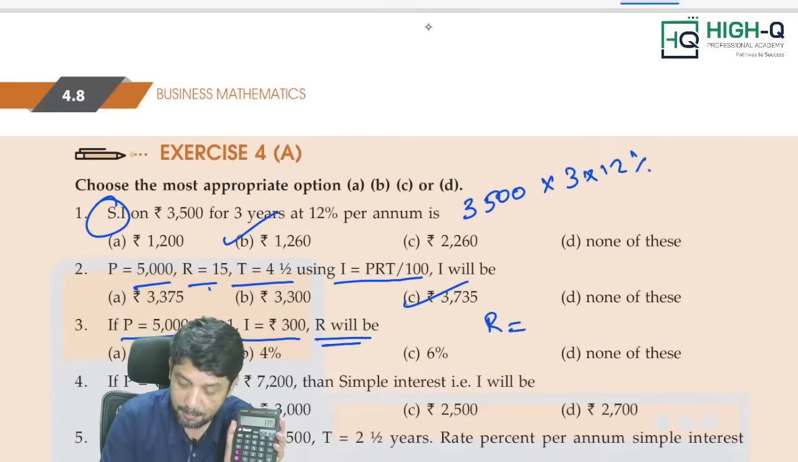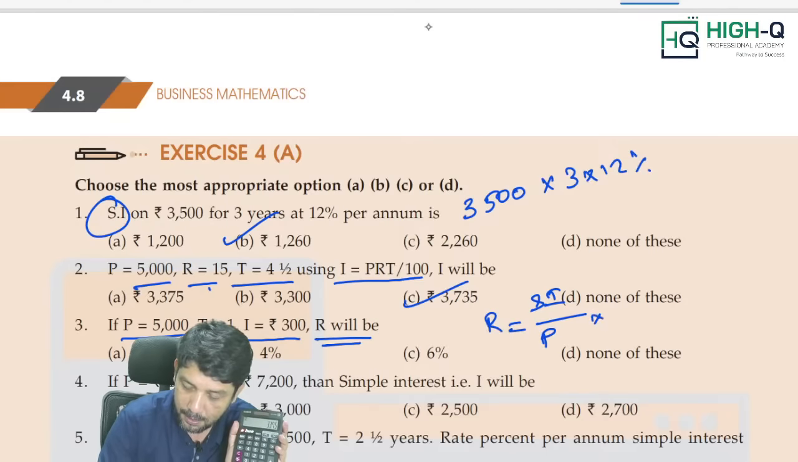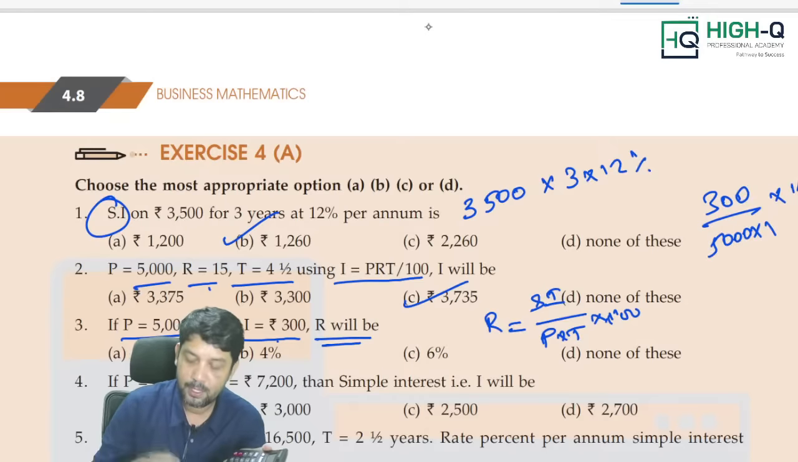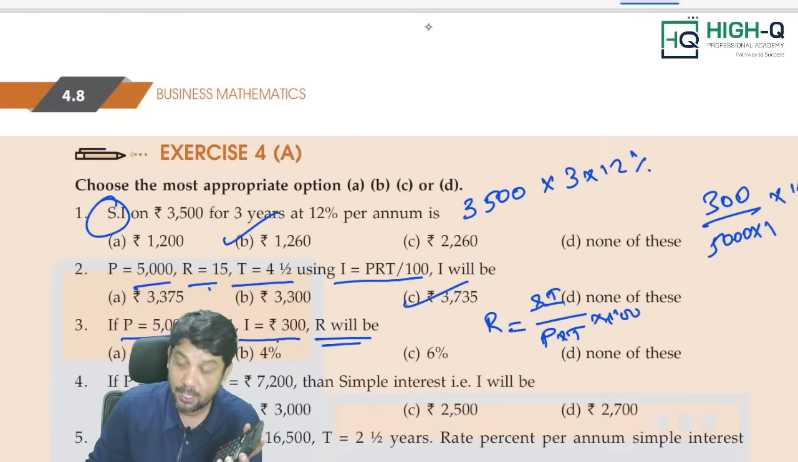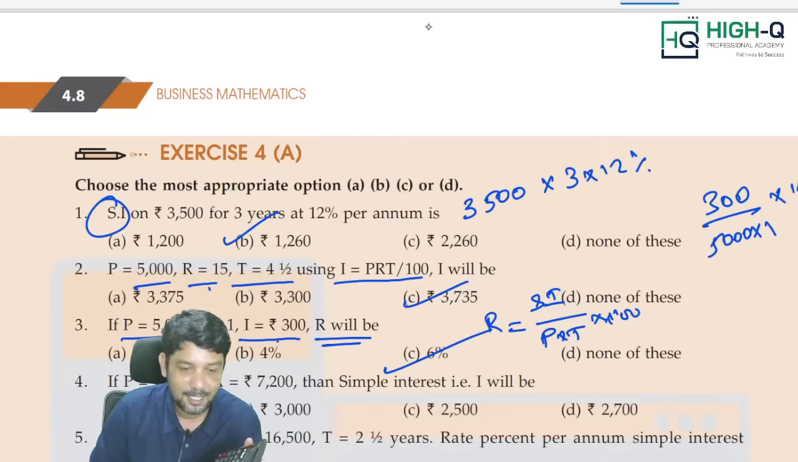Rate of interest, simply you can write simple interest divided by principal into time into 100, my dear. It's very simple. The simple interest is 300. 300 divided by 5,000, number of years is 1, into 100. It is nothing but 30,000 divided by 5,000. Answer is what? 6%.